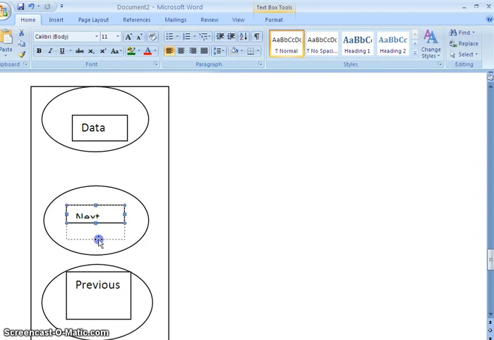This is called a link. Each link will contain data, next and previous.